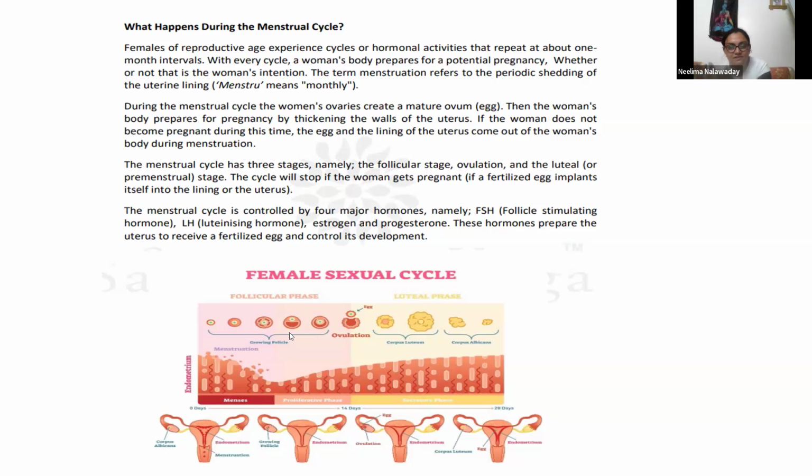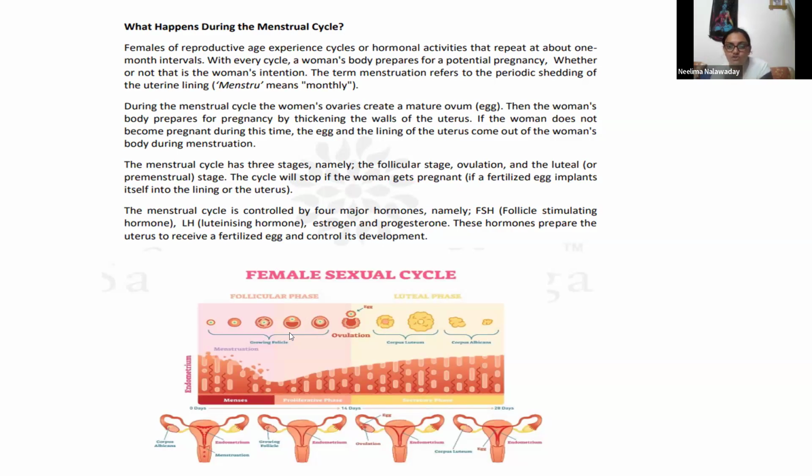Inside the ovary, this luteal phase starts. This phase is called the premenstrual phase. And if conception happens, then a different kind of changes starts occurring. And if it doesn't happen, then this shedding starts happening, right? So it is a little bit complicated, and this whole procedure is governed by some important female hormones.